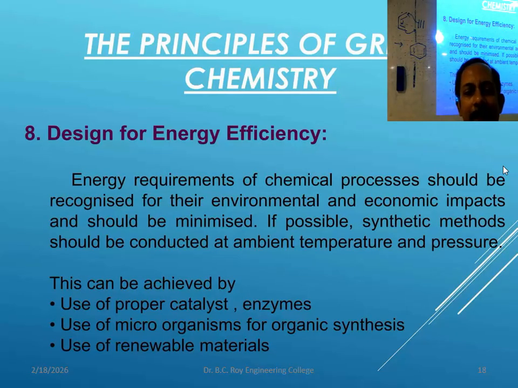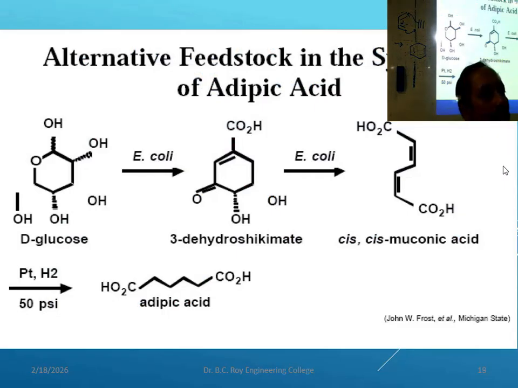Design of energy efficiency: use of proper catalyst, enzyme, microorganisms, this type of things should be used. Those examples are not there in the earlier slide, that's why I opened this. See, lot of example there, you will understand better. You have a glucose, E. coli is a bacteria. From E. coli bacteria is converting this ultimately by the steps, getting cis muconic acid and platinum hydrogen 50 psi.